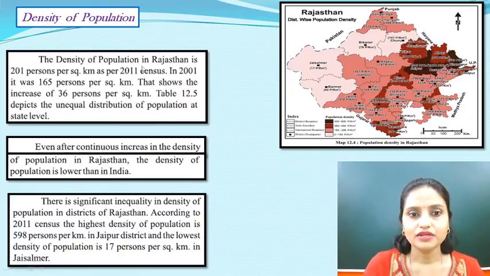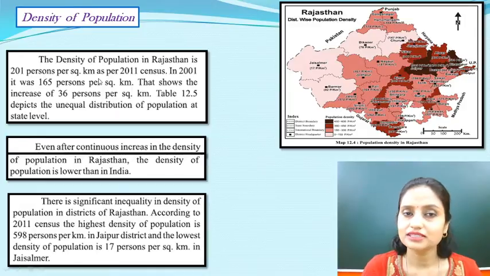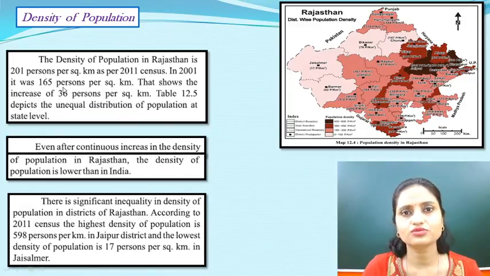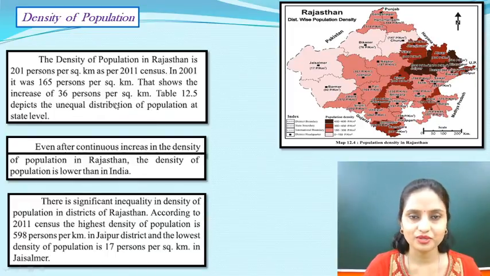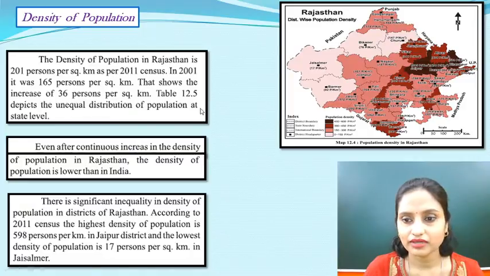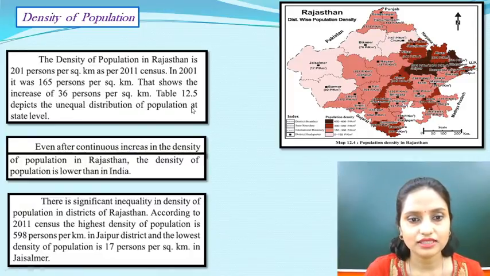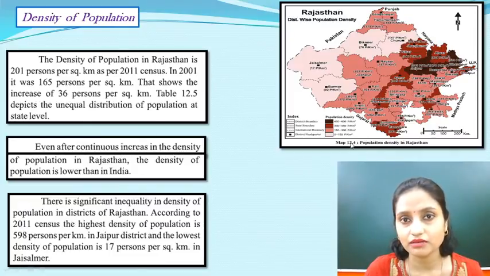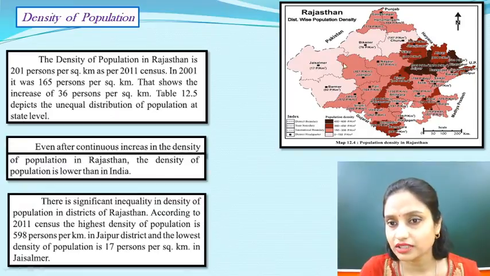Okay, the density of population in Rajasthan is 201 persons per square kilometer as per 2011 census. In 2001 it was just 165. That shows the increase of 36 persons per square kilometer. So table 12.5 depicts the unequal distribution of population. This you can see, this should be 12.4, not 12.5. Okay, this is 12.4. It is a mismatch over there.